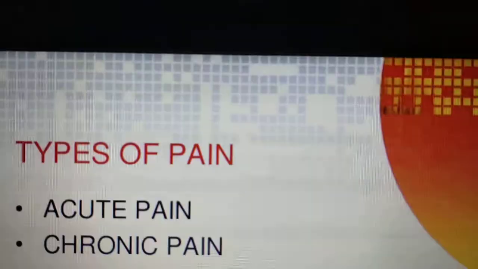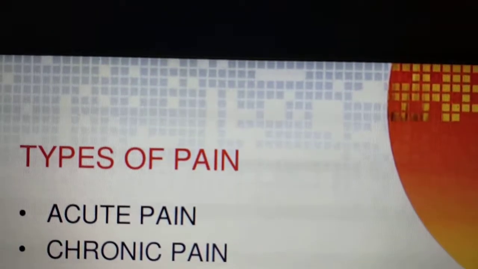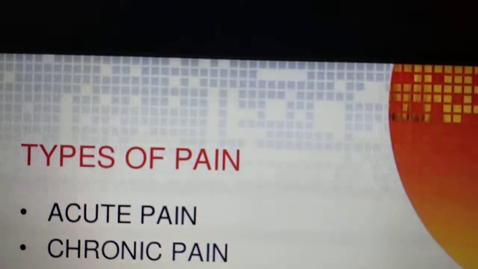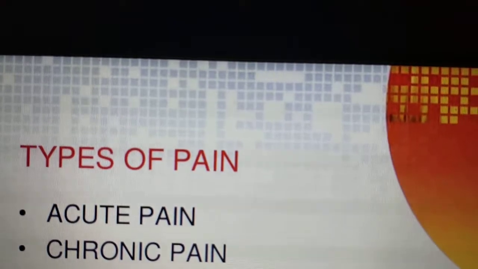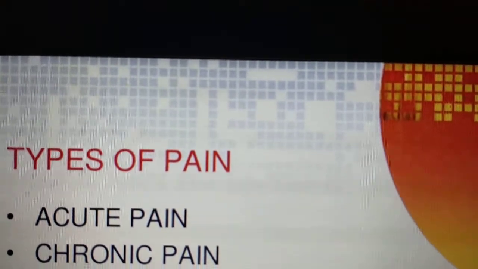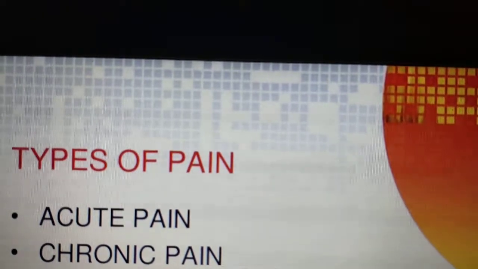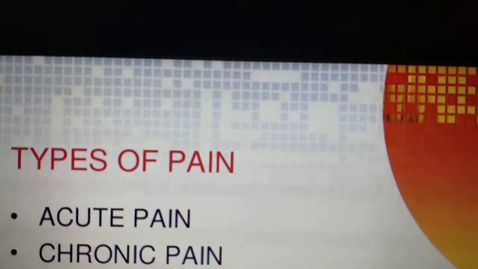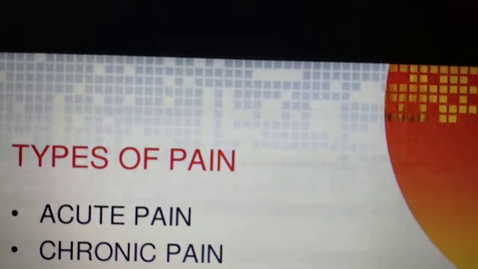And what are the types of pain? We have two types of pain, acute pain and chronic pain. Acute pain means the duration of the pain is very short, like minutes to hours. Chronic pain means it may extend to days, or it can extend to a month, or it can extend to a year. That we call chronic pain.